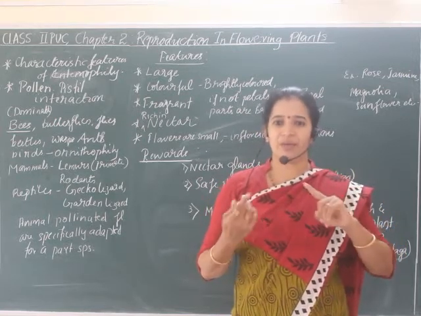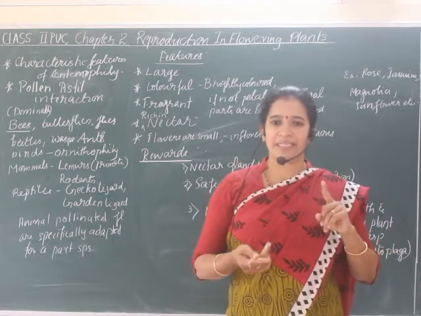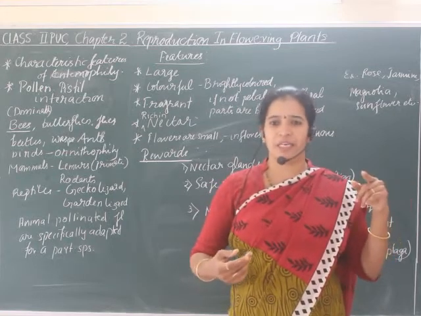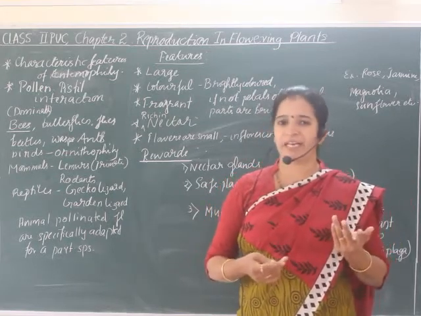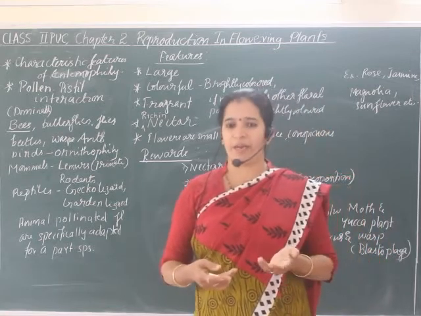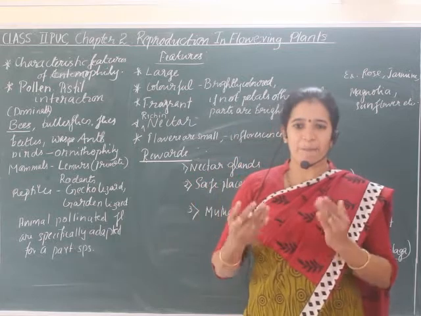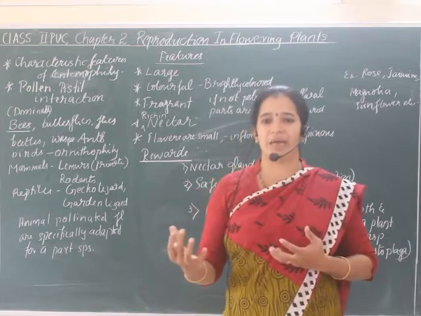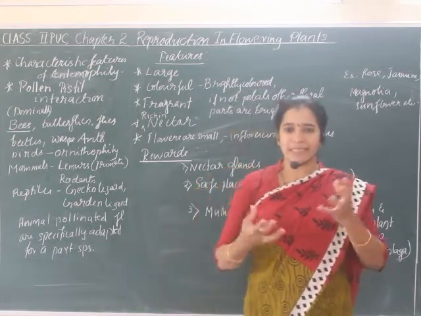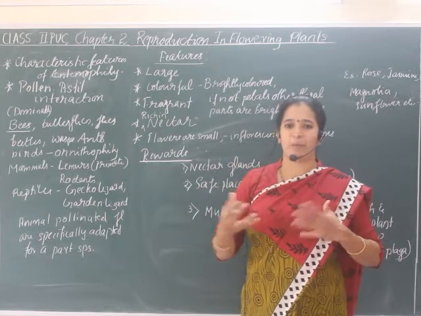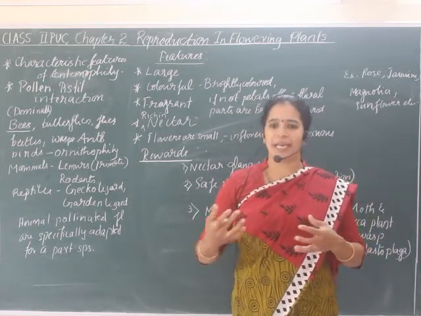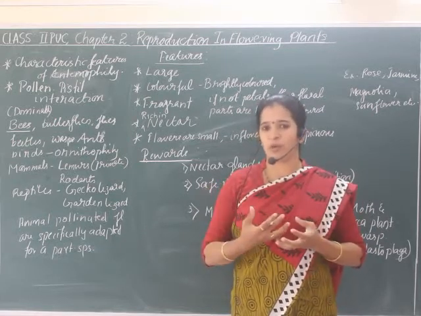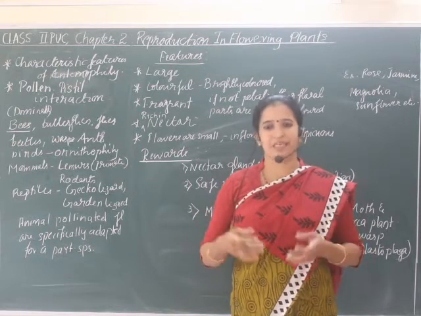You may think, why is it considered self-pollination, and not cross-pollination? Because it occurs between two flowers. But genetically they are similar, their genetic makeup is similar, so it is known as self-pollination. To achieve self-pollination, plants have to develop some mechanisms. The anther and stigma have to mature at the same time, so that pollination can be carried out in a coordinated manner. As well, the anther and stigma must lie close to each other. That also favors self-pollination.